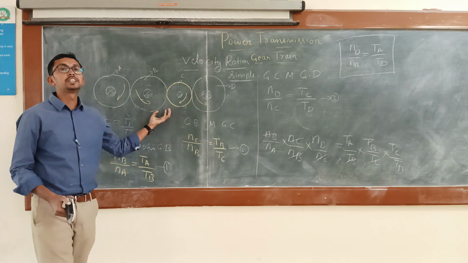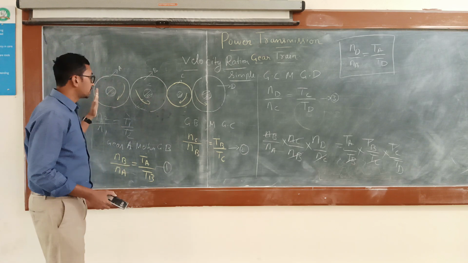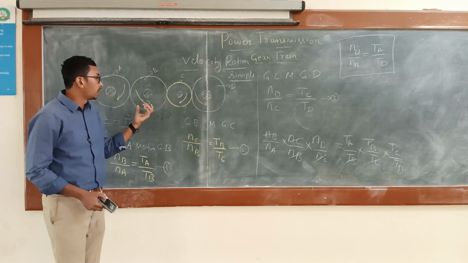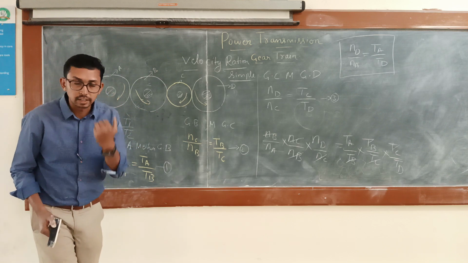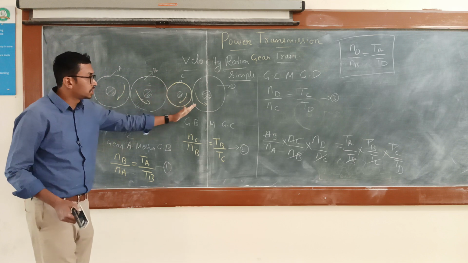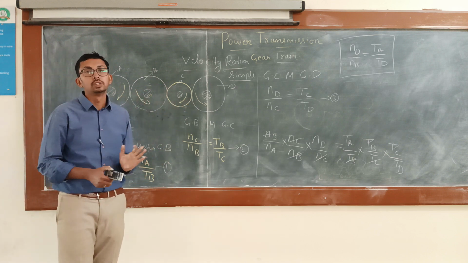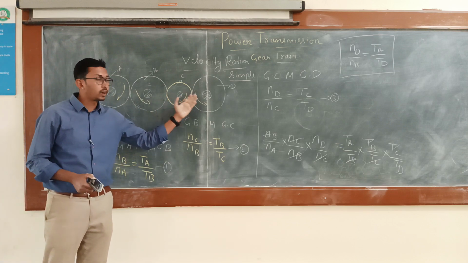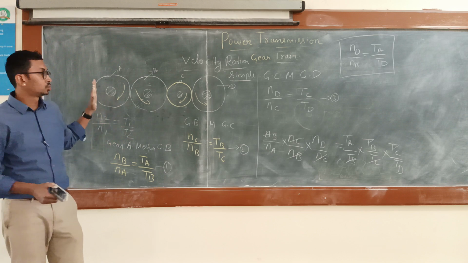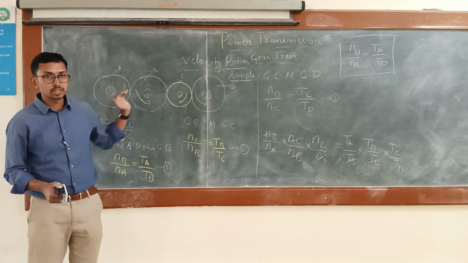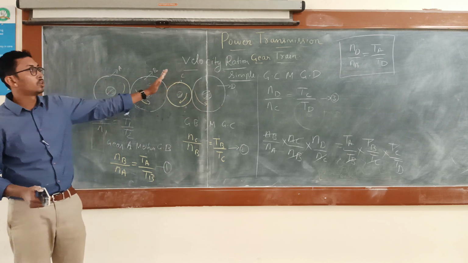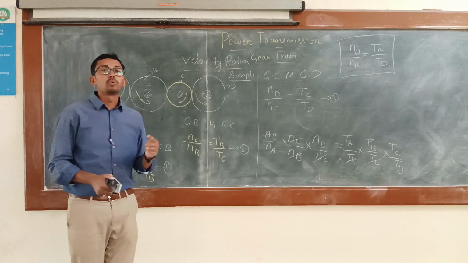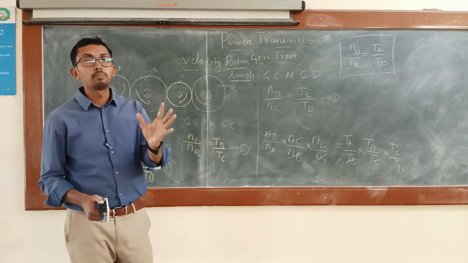When an even number of intermediate gears are there, the driving gear and driven gear are going to rotate in opposite directions. When an odd number of intermediate gears are there, then the driving gear and the driven gear are going to rotate in the same direction. So this is the use of intermediate gears. It helps us in achieving the required direction of rotation, and also it is going to help in filling the gap between the driving and driven gear. So this is how we are going to find out the velocity ratio of simple gear train. In the next class, we are going to see the velocity ratio of compound gear trains.